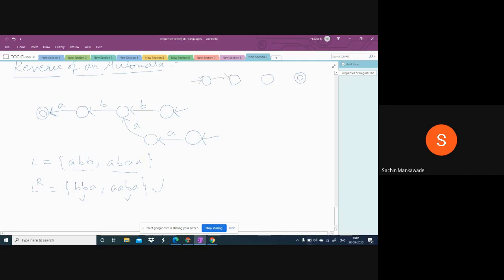This is for A and this is for B and this is for B. And A, B, A, A. This is the original diagram, and the reverse of this one is this automata. And for this is the language, and for this is the language.